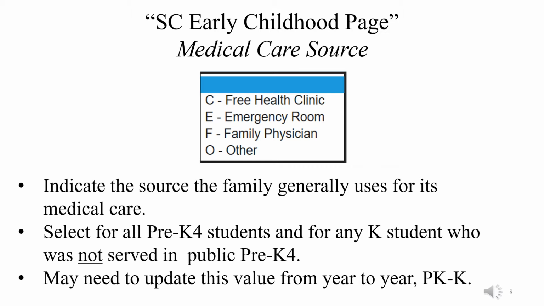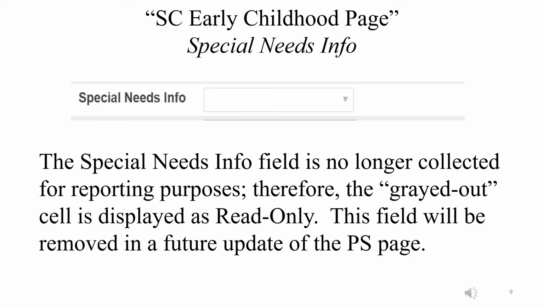You're to select for all pre-K4 students and for any K student who was not served in public pre-K4 the appropriate response. You may need to update this value from year to year, pre-K through K. You'll notice the special needs info field is now grayed out. This indicates that the Department of Education no longer collects the data for this field.